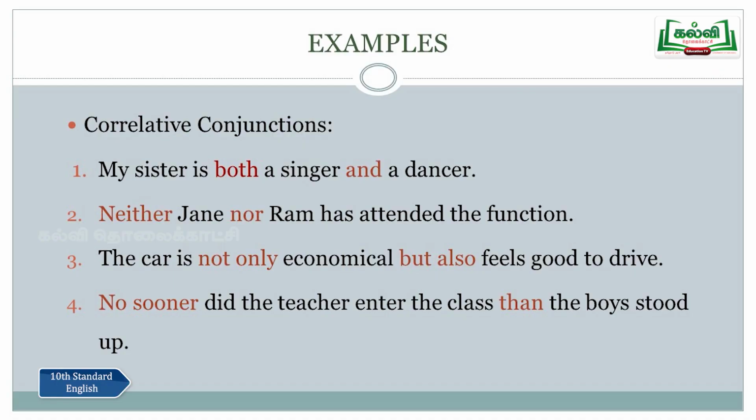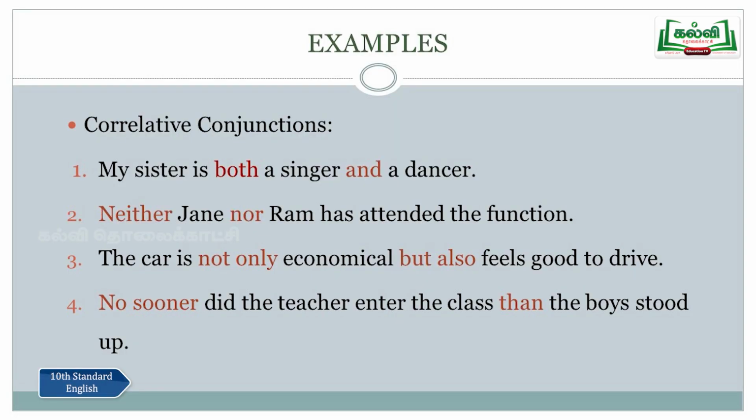So the third one, correlative conjunctions. My sister is both a singer and a dancer. Both, and. These two are related to each other in this sentence, and they are used just to combine two sentences. What are the two sentences? My sister is a singer, my sister is a dancer. To combine, link, or connect these two sentences, we use the correlative conjunction "both and". These two are related to each other, so they are called correlative conjunctions.